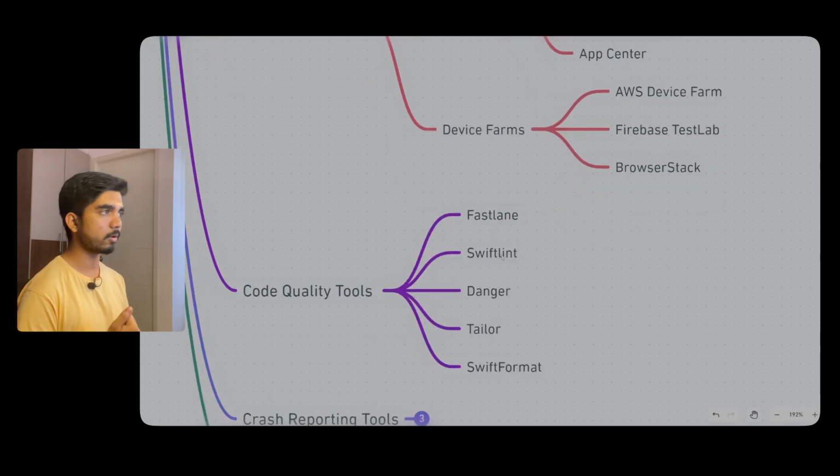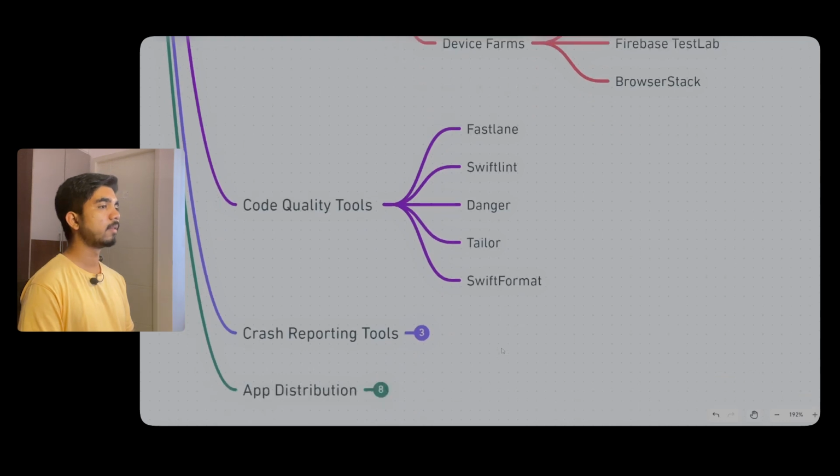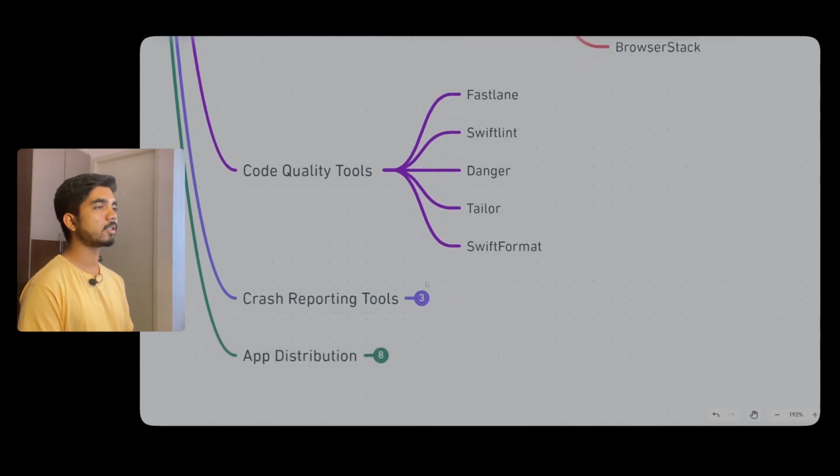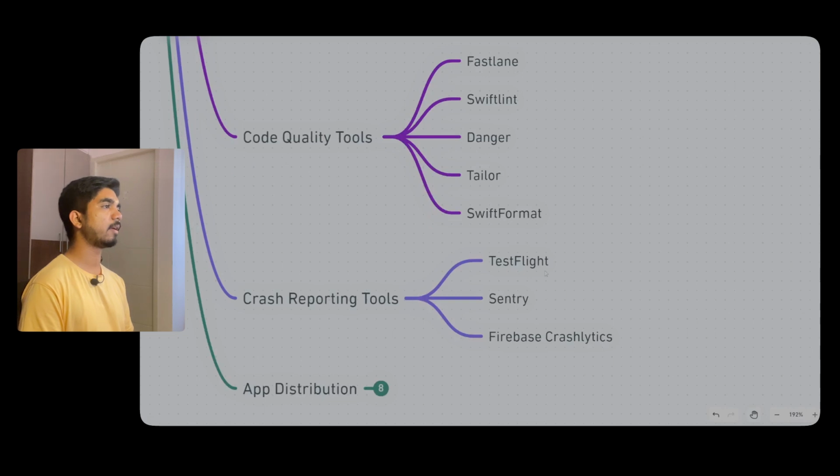Then a few code quality tools you should be aware of and should be exploring. Fastlane is a very important tool. SwiftLint, we use Danger just for security checks and many things. Tailor, we have SwiftFormat. Then there are a few crash reporting tools. Here you can explore TestFlight, Sentry, and Firebase Crashlytics. Generally, Firebase Crashlytics is best.